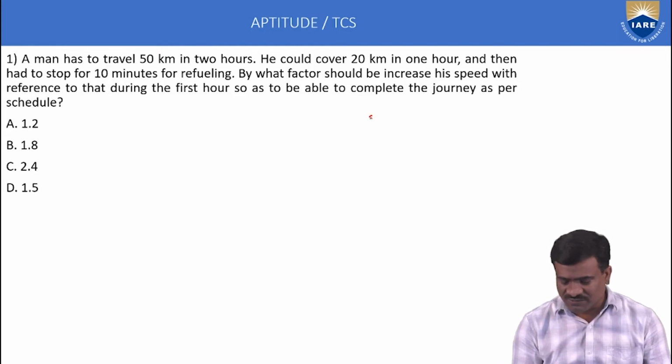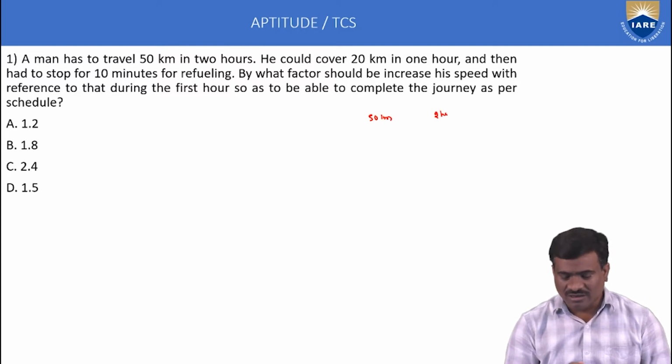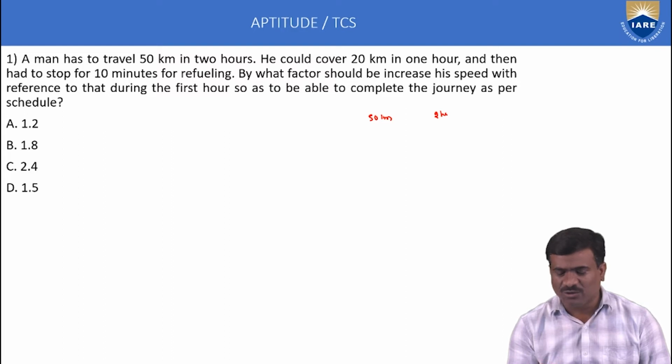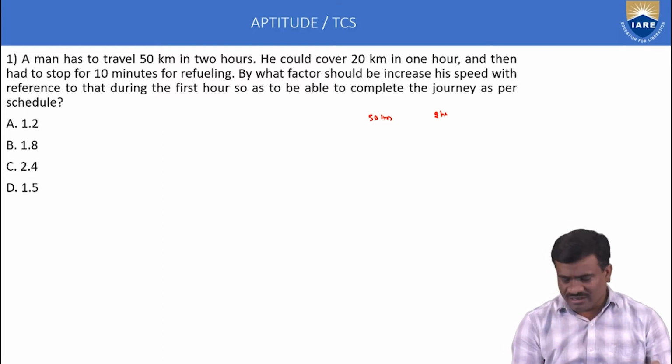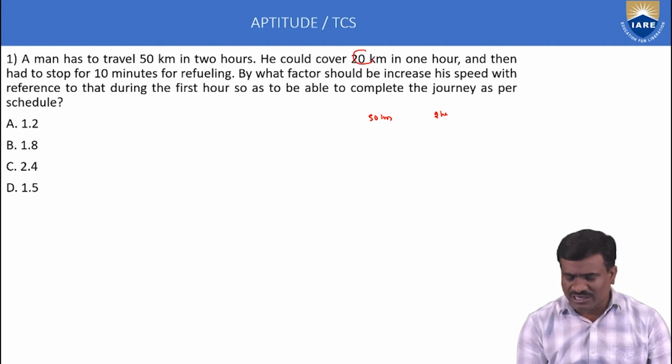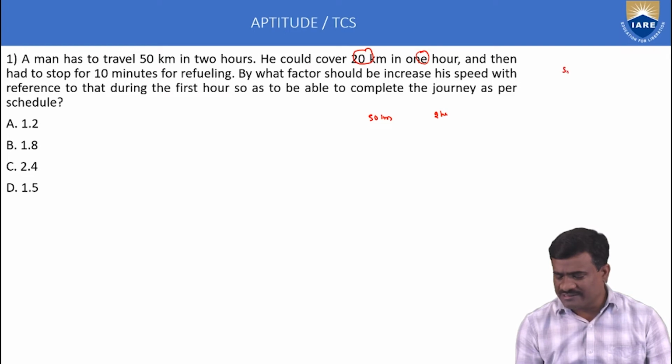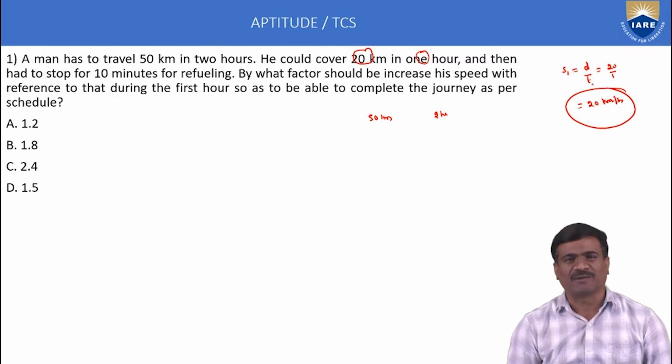He could cover 20 kilometers in 1 hour. Case 1, distance 20 kilometers, time 1 hour. Then speed is equal to distance by time, which is 20 by 1, equal to 20 kilometers per hour. This is called the first statement.